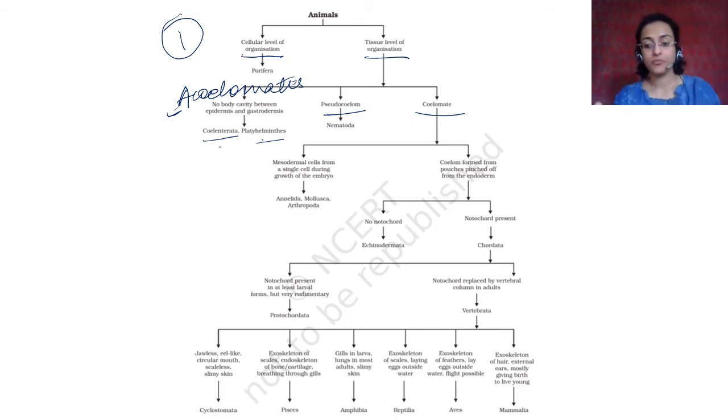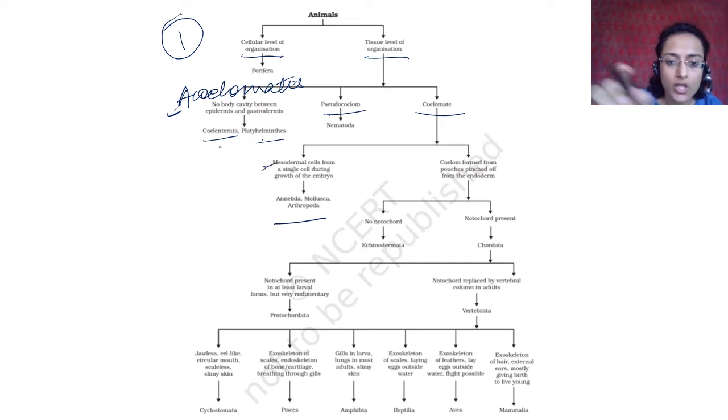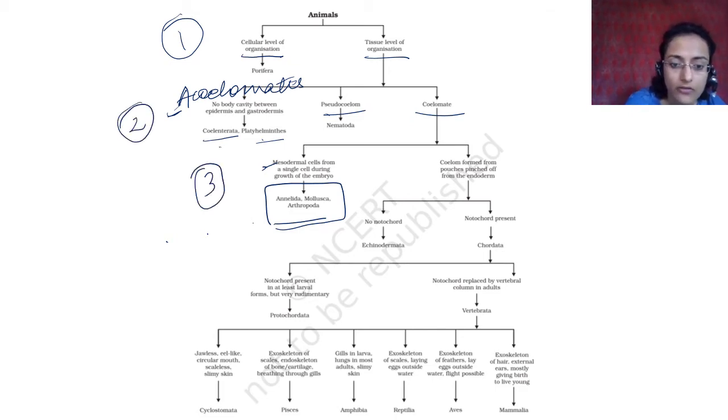Then you have coelomate. Okay, under coelomates you have these. You have a mesodermal cell. Mesodermal cells form from a single cell during growth of the embryo. Here it basically means that the coelom grows from a mesodermal cell during growth of the embryo. So in these there are three: Annelida, Mollusca and Arthropoda. Okay, Annelida, Arthropoda, Mollusca. That is how you have to write it. You have to remember it like that. Here in coelomates there is the second division. This is the third level of classification.